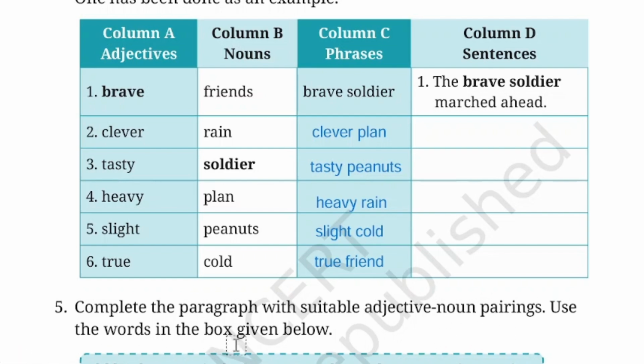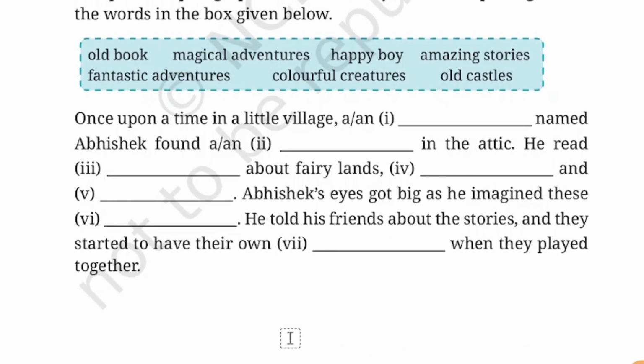Use the words in the box given below. Now you see here the words are given. You have to number. We can number it. Once upon a time in a little village, a happy boy. We can write this first. A happy boy named Abhishek found. We will not write an because it is ha. Ha is a consonant sound, so a happy boy. We have to take this a. A happy boy named Abhishek found dash in the attic.